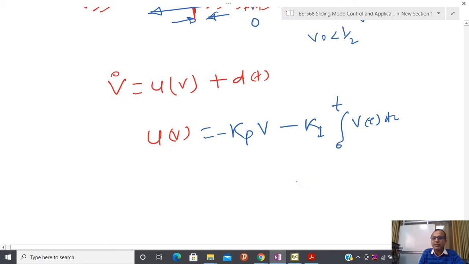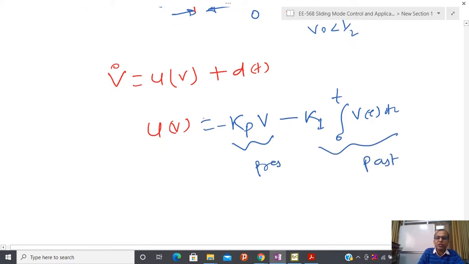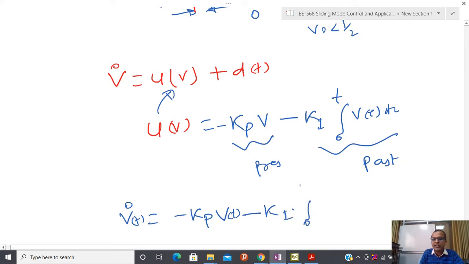So I have to design control based on present information and past information. After closing this loop, my closed loop system is represented like this: minus Ki, even if I am not writing t here, it is understood that t is present, integral 0 to t of V(tau) d tau, plus d(t).